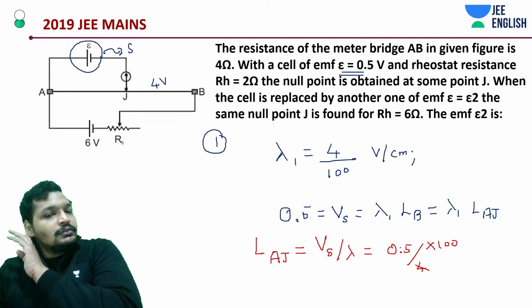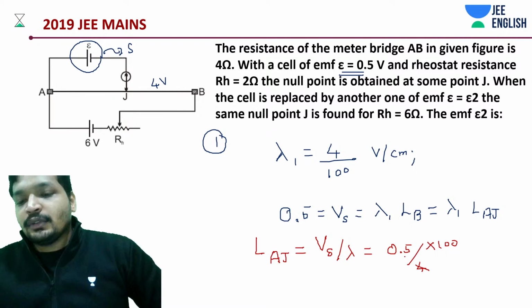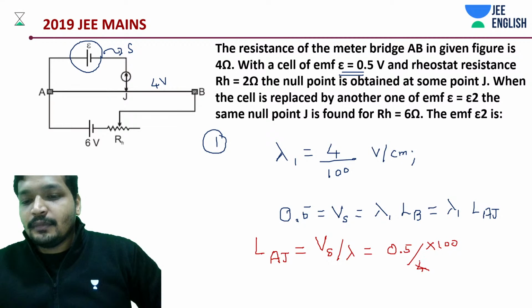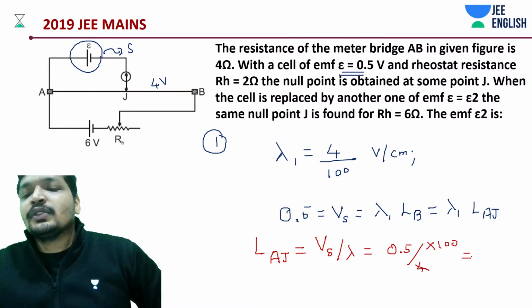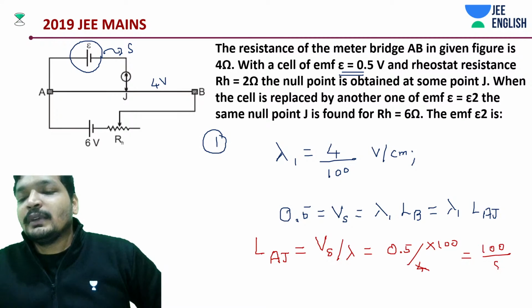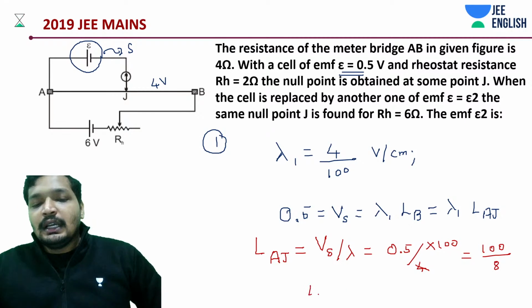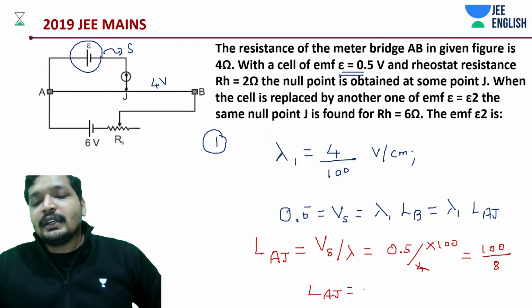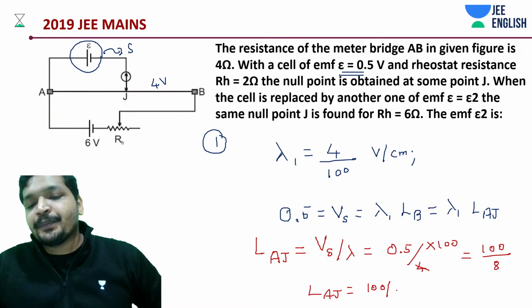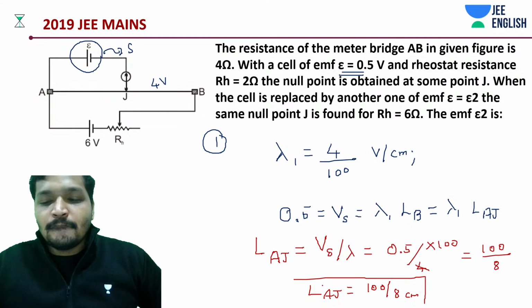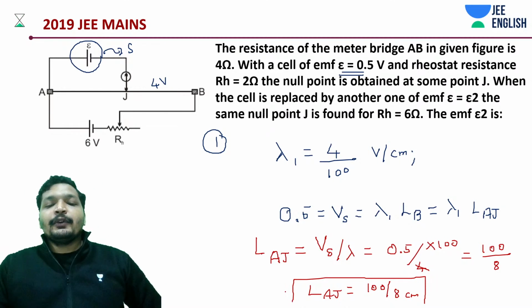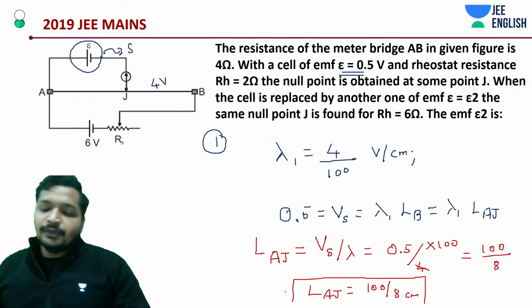So yeah, this is coming in centimeters. All right. Let's just keep it as 100 by 8 for now. A little bit more convenient. LAJ is nothing but 100 by 8 of a centimeter. Okay, you can simplify it. It's going to be 12.5.